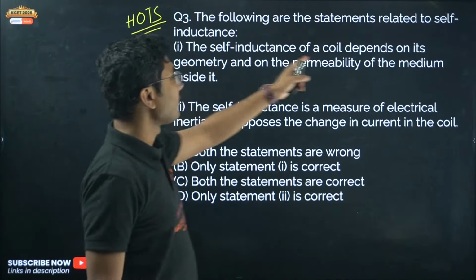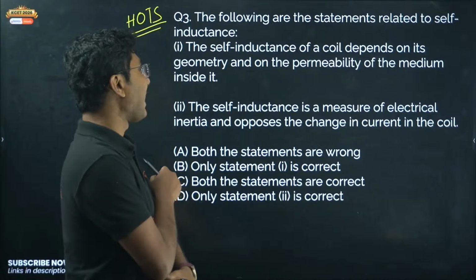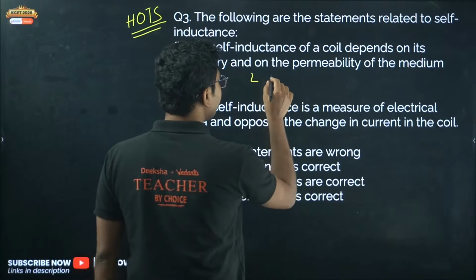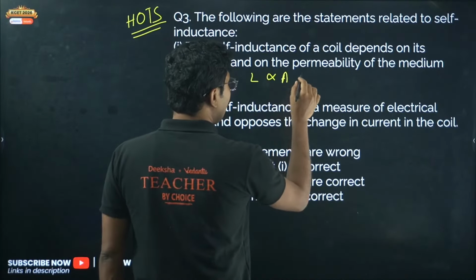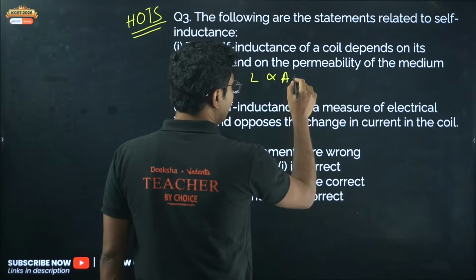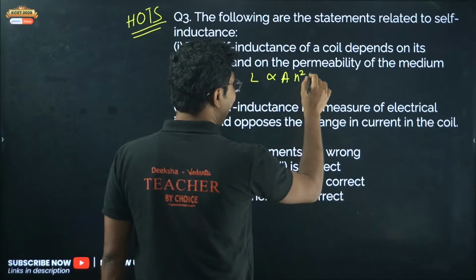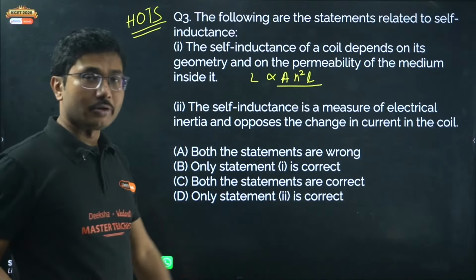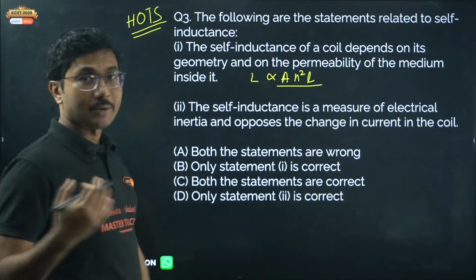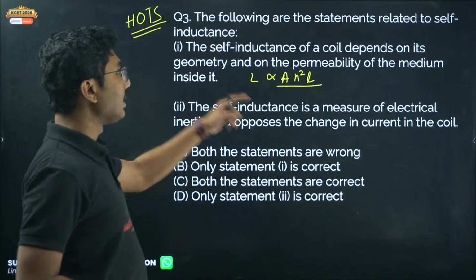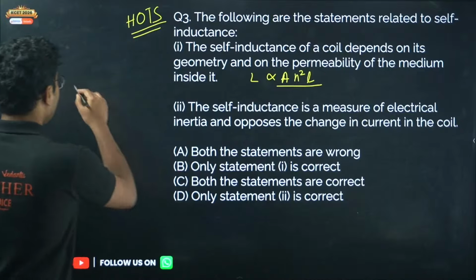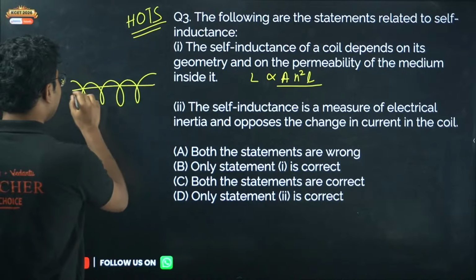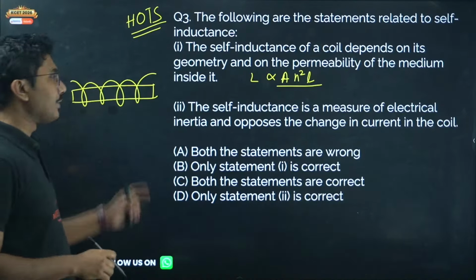So self-inductance of a coil depends on its geometry and on the permeability of the medium. Self-inductance, if you remember, is proportional to its area, the square of the number of turns per unit length, and the length. Okay, so this is the main thing on which it depends. Also, it depends on mu naught. Mu naught is the permeability of the medium inside the coil. So if you put air inside, then it is mu naught. If you put something else, then it will be mu associated with this metal.